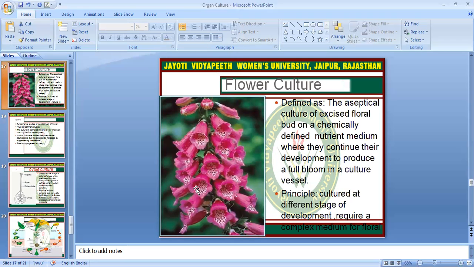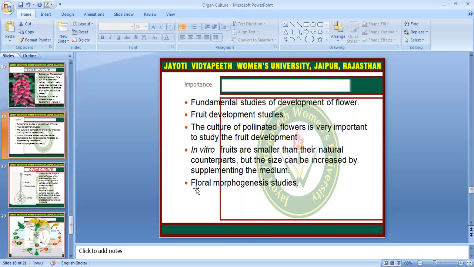The aseptic culture of excised floral buds on a chemically defined nutrient medium, where they continue their development to produce a full bloom in a culture vessel. What is the importance of flower culture? Fundamental studies of flower development and fruit development can be done by this. The culture of pollinated flowers is very important to study fruit development. In vitro fruits are smaller than their natural counterparts, but the size can be increased by supplementing the media. Floral morphogenesis can also be studied through this kind of culture.